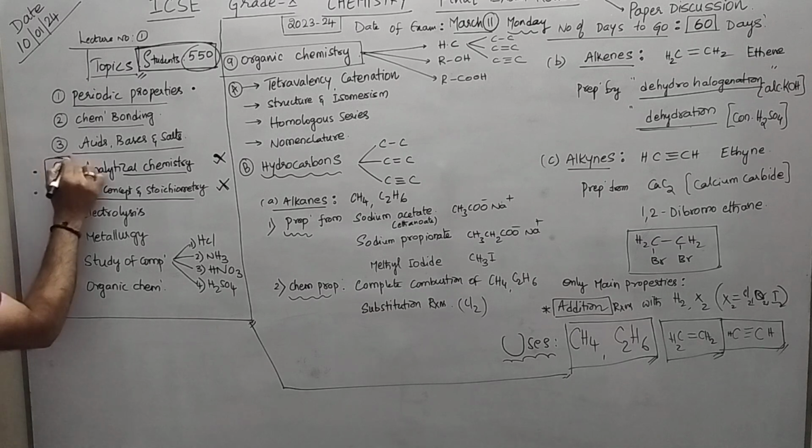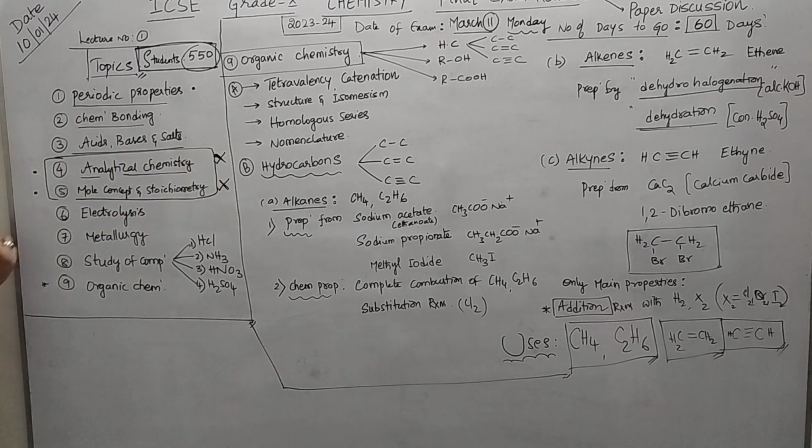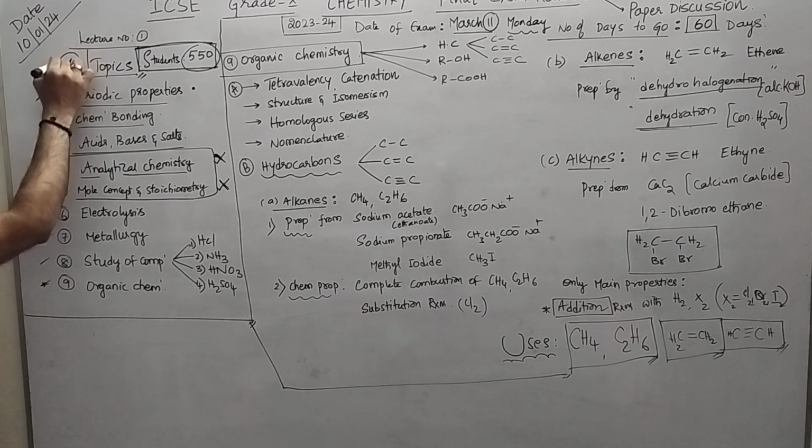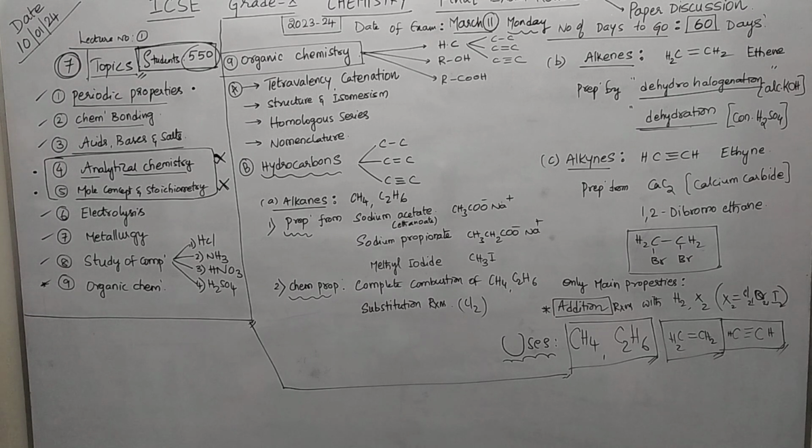So what we can conclude is that we need to focus on the remaining 7 topics only. Out of 9 topics, we already have video lectures for 4 and 5. The remaining also we will upload.